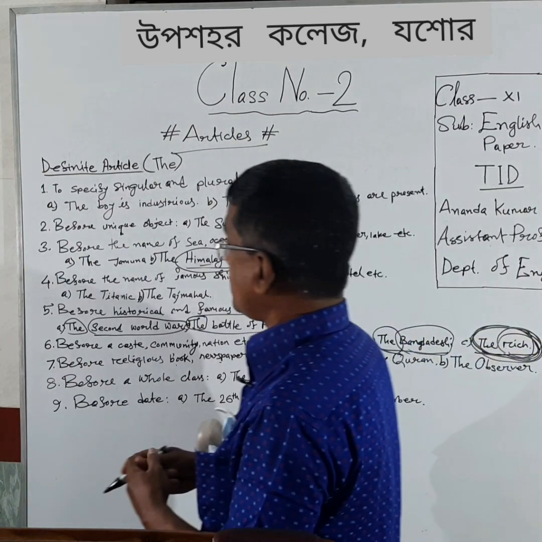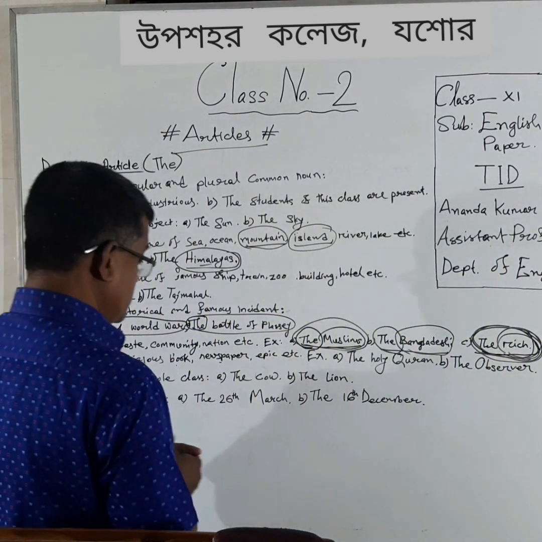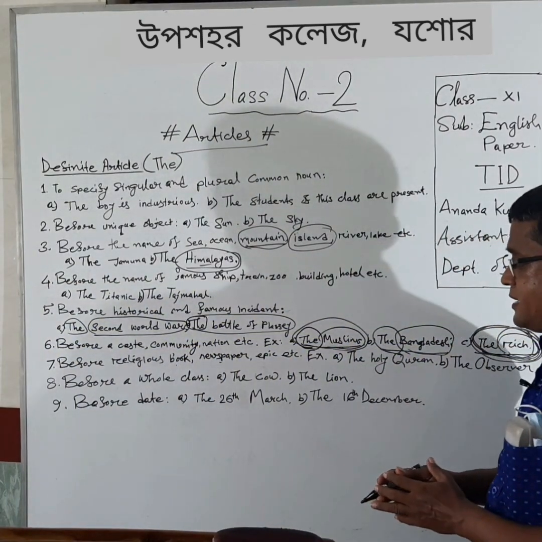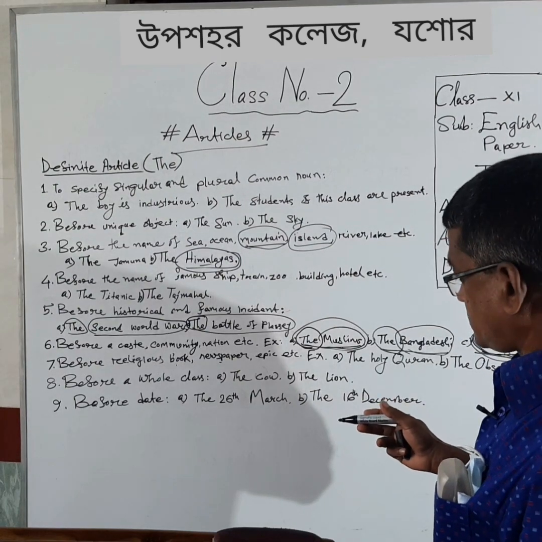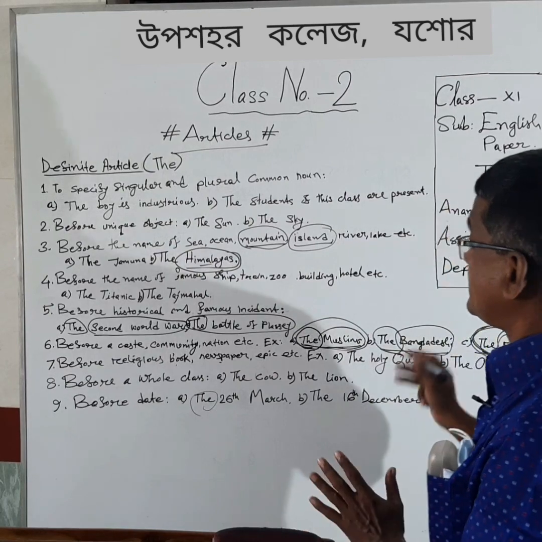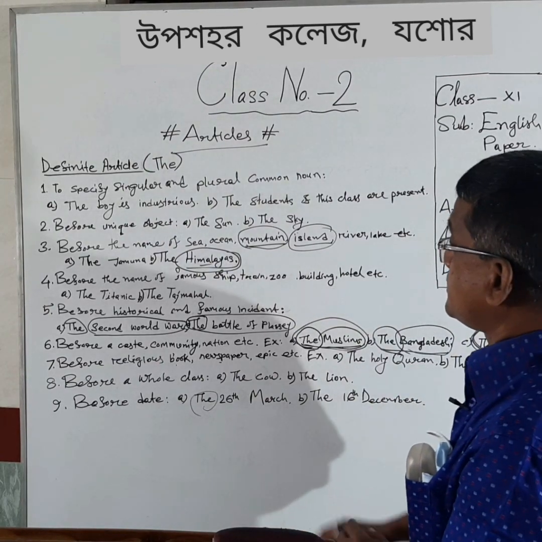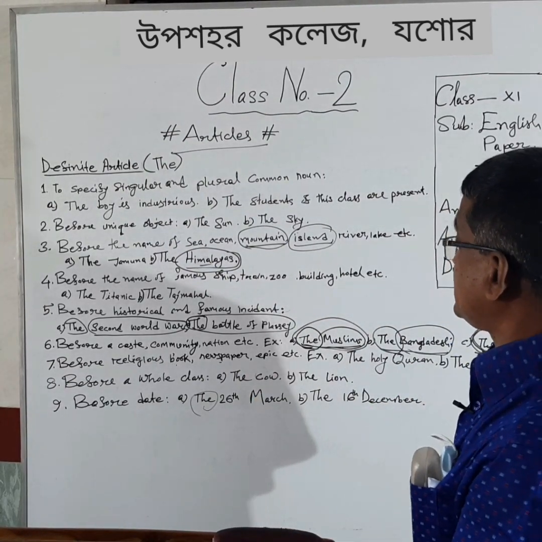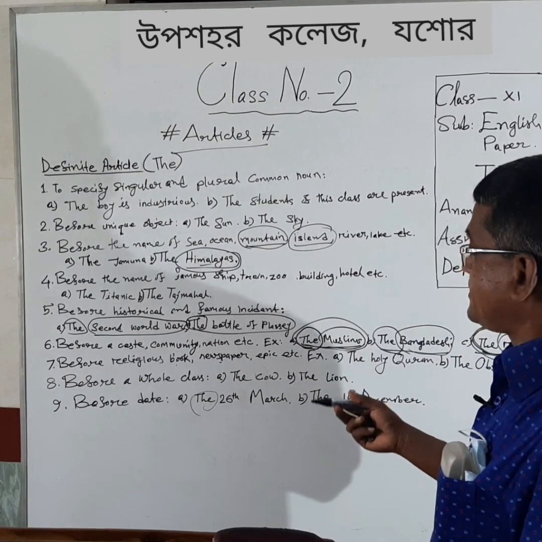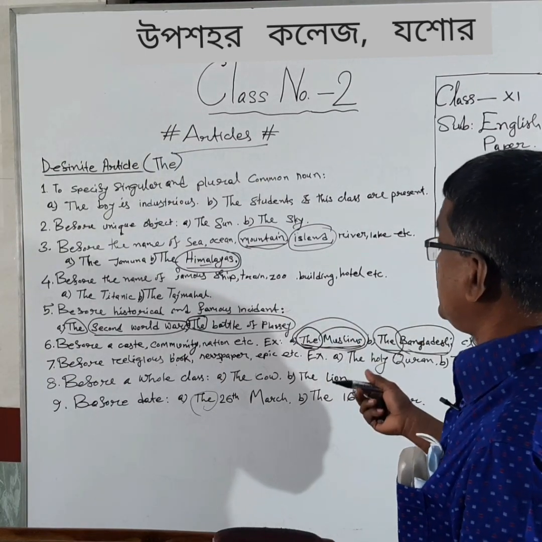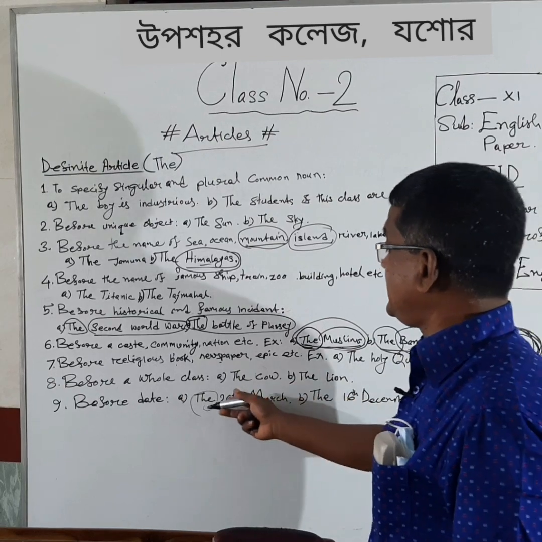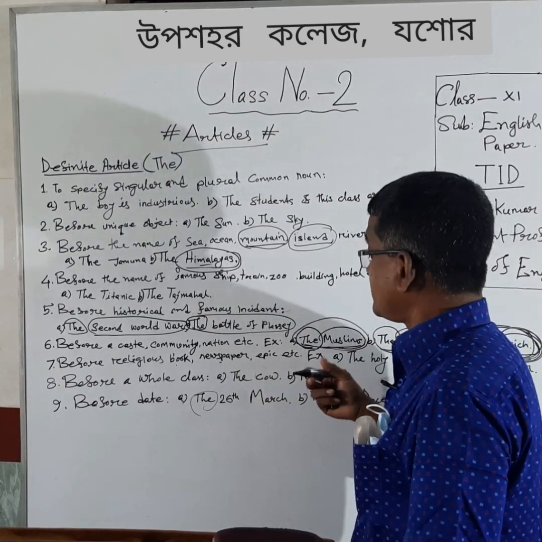And finally, before dates. When we write some date, we will have to use the definite article "the" before that date. For example, the 16th December, or whatever the date may be. When we write some date, we will have to use the definite article "the" before that date.